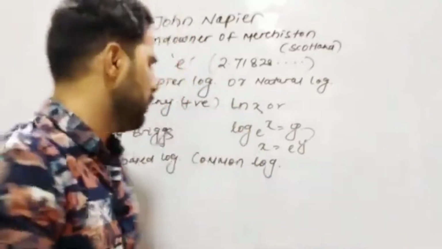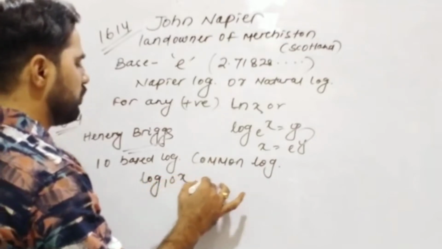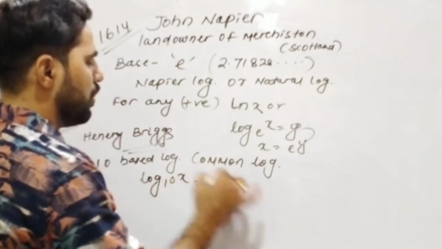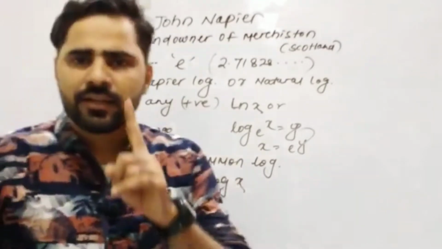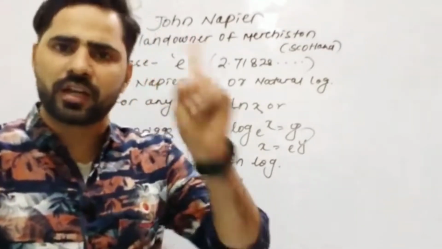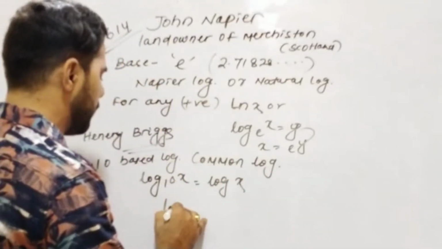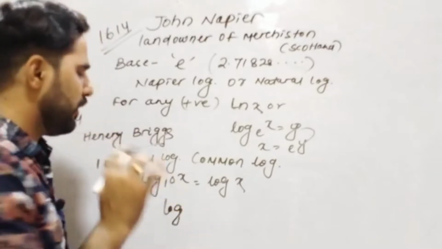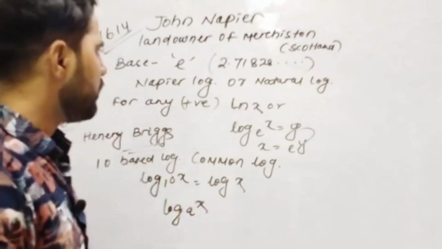For example, log x to the base 10 is simply written as log x. We have to understand that here the base is 10. But if the base is other than 10, then I have to write it. That means if the base is a, then I have to write log x to the base a.